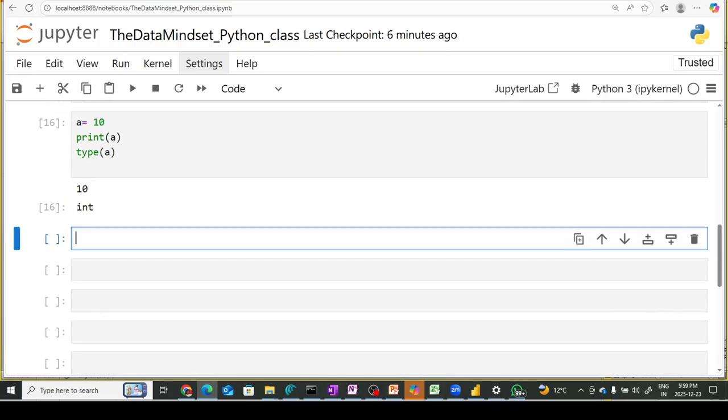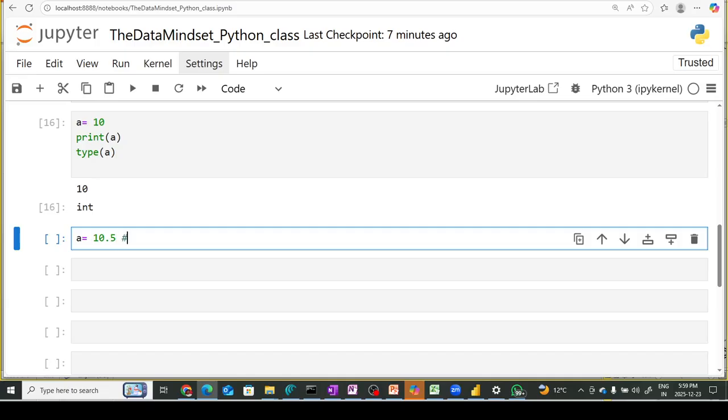Let's say if I write a equal to 10.5, then this is a value which has a decimal. So a numeric value which holds a decimal is called float in Python.